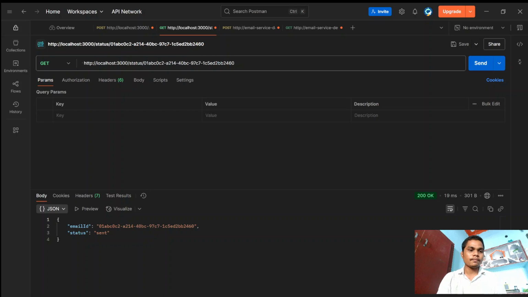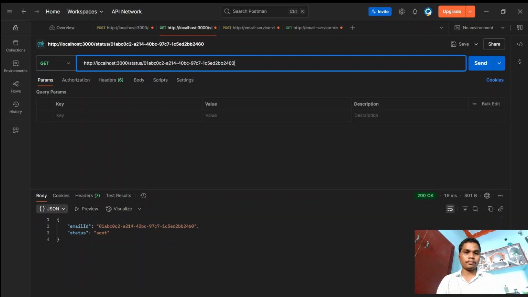I have already done this earlier, but here we are going to perform this action with the GET method. As I said earlier, you need to run on the port, as you can see here, it's running on port 3000. I'm going to replace this unique ID with the one I got previously by clicking the send button.